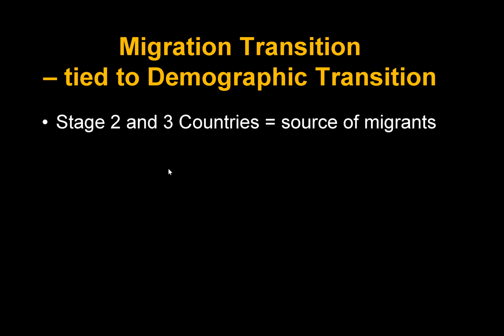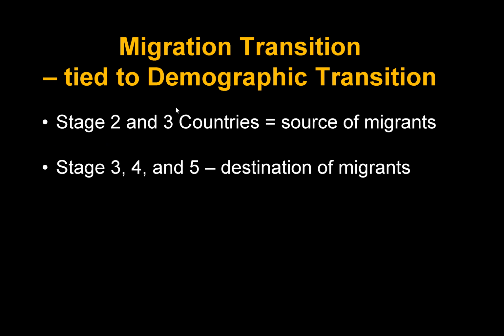So the migration transition is tied to the demographic one. We had the 5 stages, right? Basically, countries at stage 2 and 3, that's where population is growing fast, and that's the source of migrants. Stage 3 and 4, as well as 5, that's where the migrants go. It's a very simple model. It's going from economics. And we mentioned stage 3 because people from stage 2 will go to countries in stage 3, and those from stage 3 will go to the others. That's why they overlap.